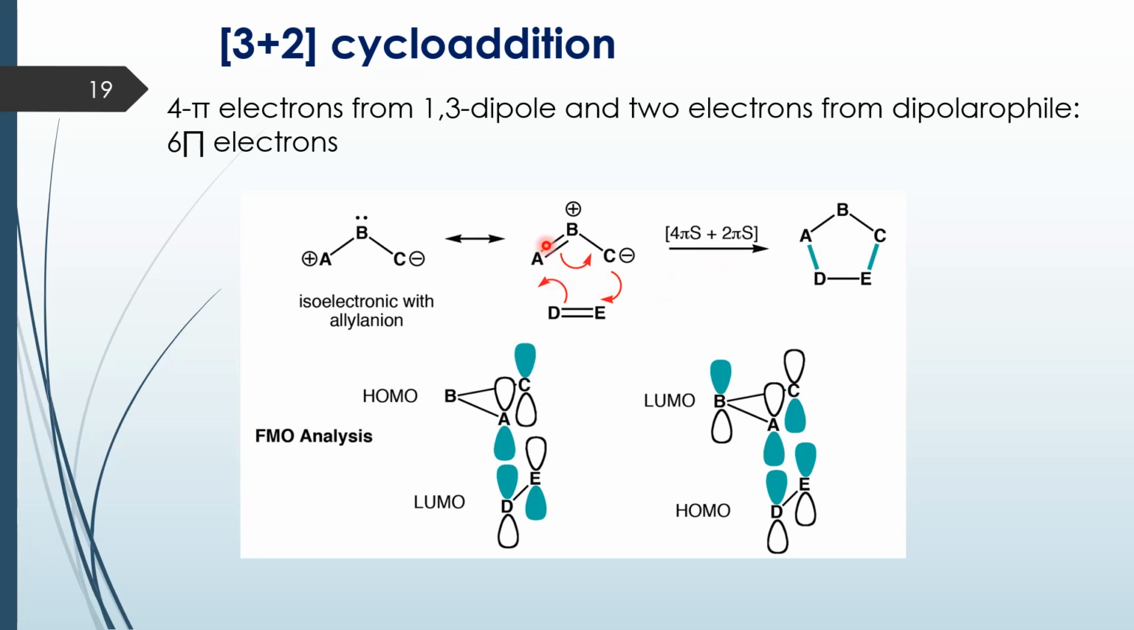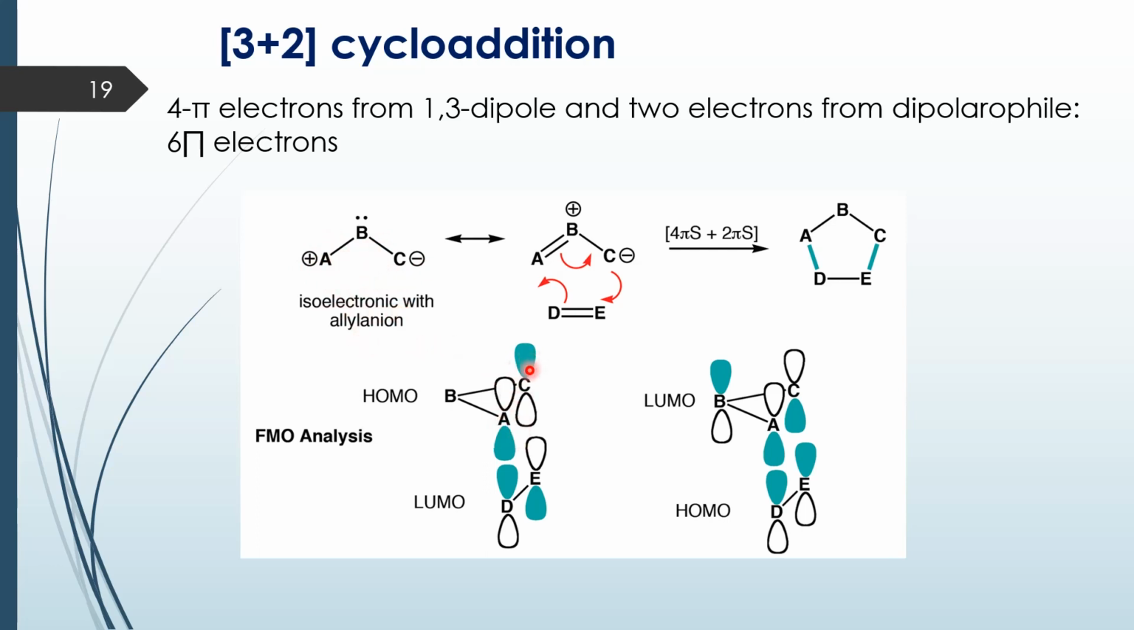However, in Diels-Alder you had 4 atoms and 2 atoms. Here you have only 3 atoms from the dipole and 2 atoms from the dipolarophile. So in terms of the number of atoms, this is called a 3 plus 2 cycloaddition reaction. So this dipole, if you see, is a 3 atom system having 4 electrons. It is isoelectronic with the allyl anion.